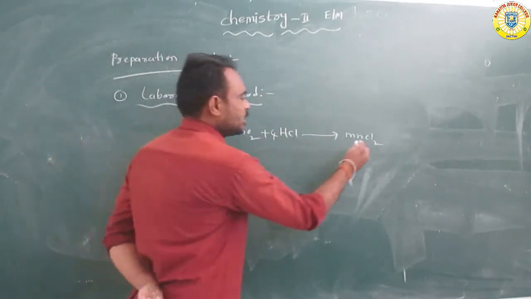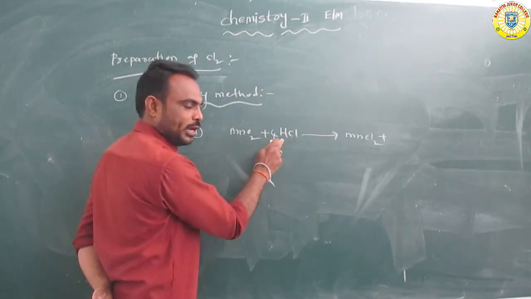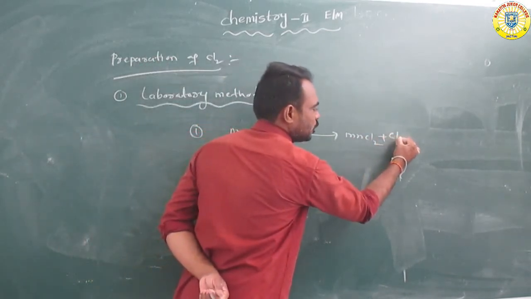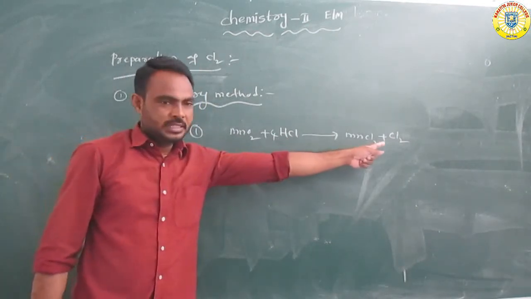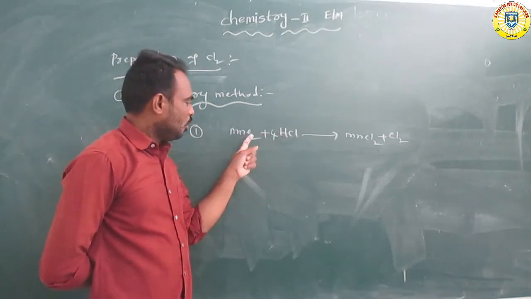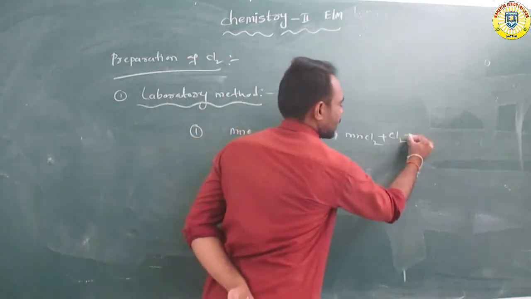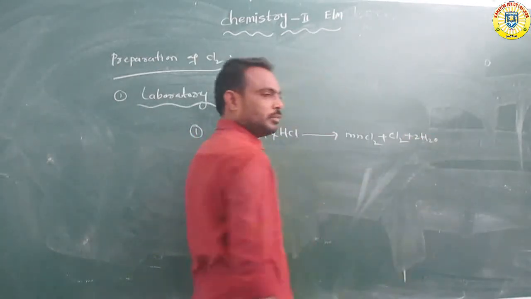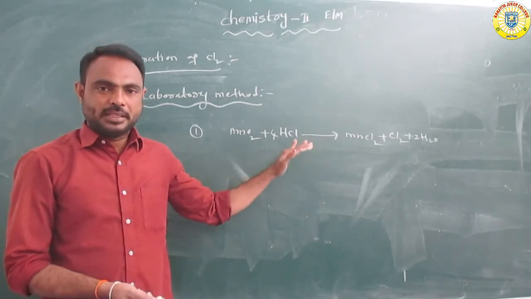Further, the remaining 2 chlorine atoms form Cl2, chlorine gas, and 4H and O2 form 2H2O, water molecules. So it is the laboratory method.